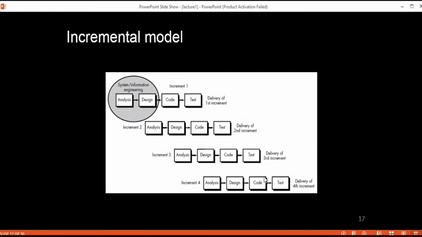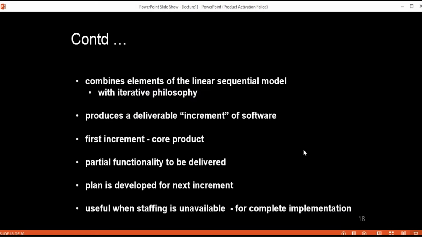So this whole process is going to be repeated in each and every increment, in each and every release, until your whole complete product, your whole software is produced. So we can say that this incremental process model is iterative in nature. Are you getting me how this incremental process model is working?